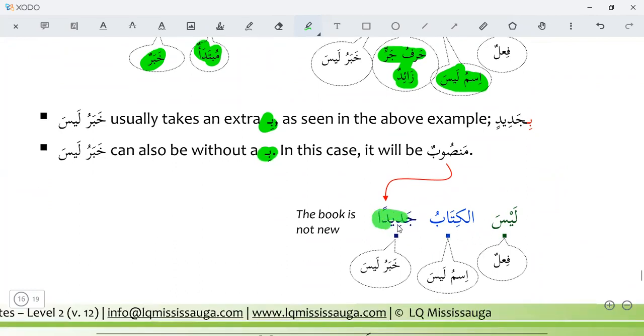Here we are not using an extra preposition. The book is not new. Here the khabar is mansub. Laisal kitabu. Laisa is fail. Al kitabu is ismu laisa. Jadidan is khabru laisa, and it is mansub. Laisa makes the khabar mansub.